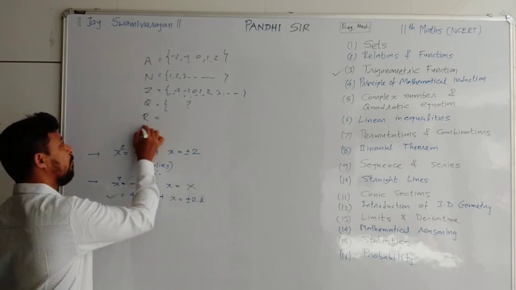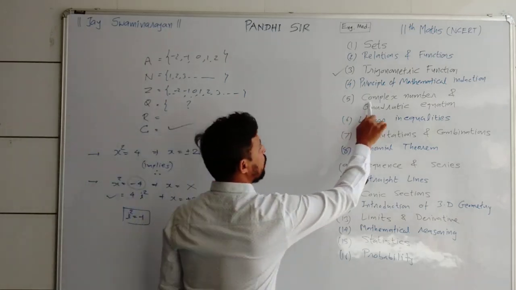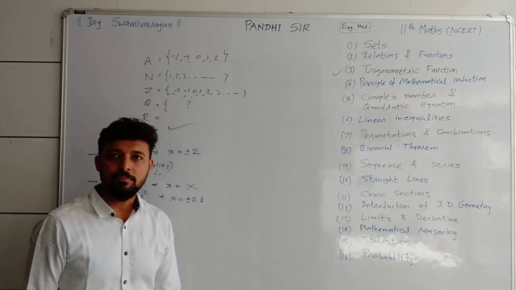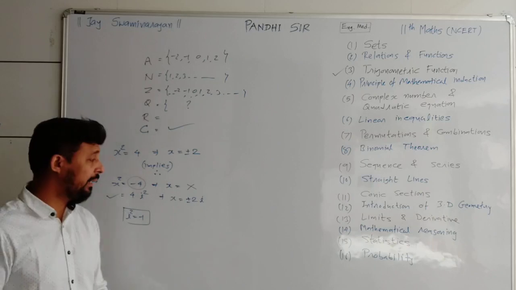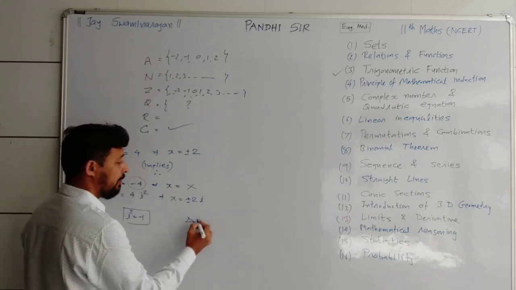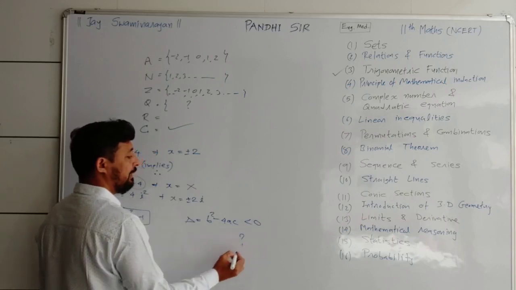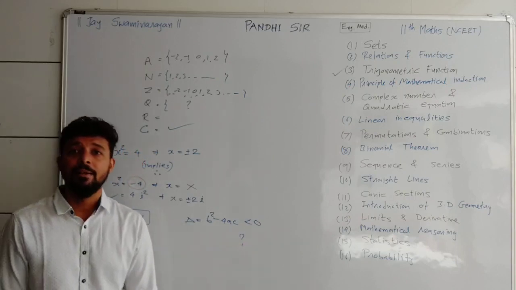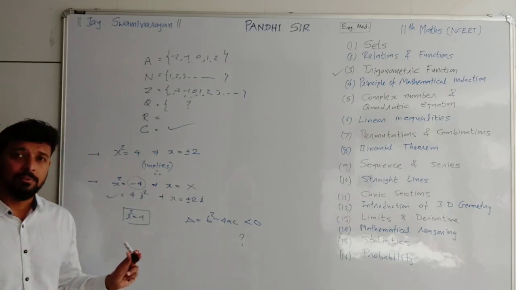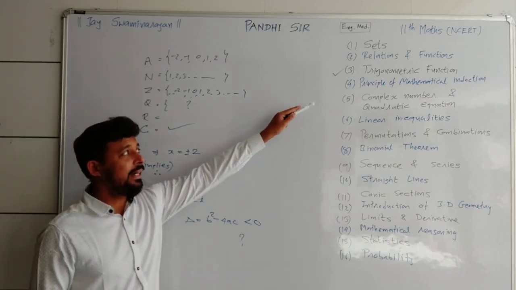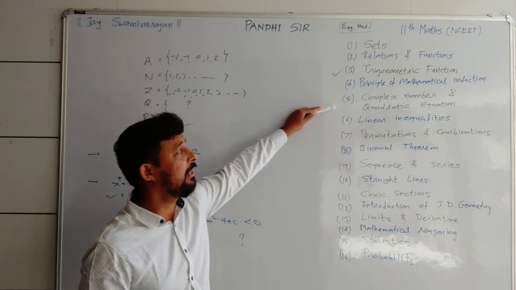Now there is one more set after R, C. What do you mean by C there? C means the complex number set. And in quadratic equations, whenever you get the discriminant D, that was b square minus 4ac, if it is negative, then what is the next procedure? Then we write that no real roots are possible, but in complex numbers it is possible. Easy, interesting chapter. In JEE also we have good weightage of this, but we will start it later on.